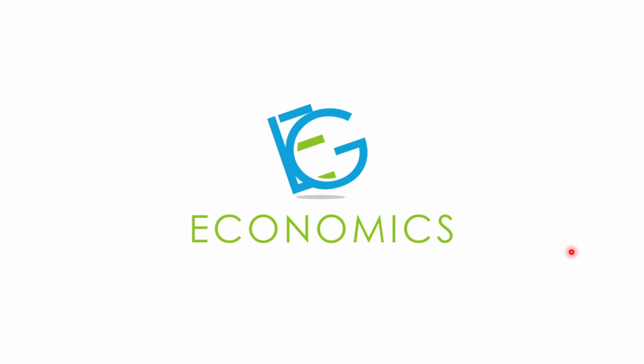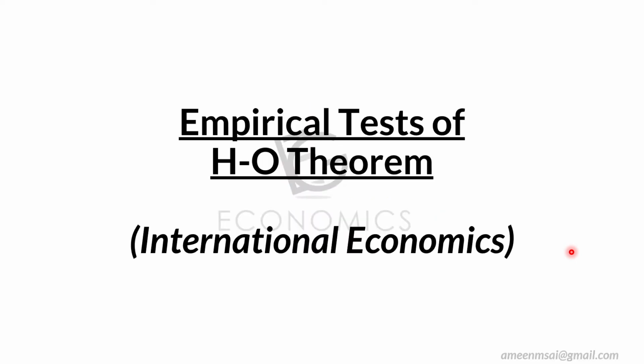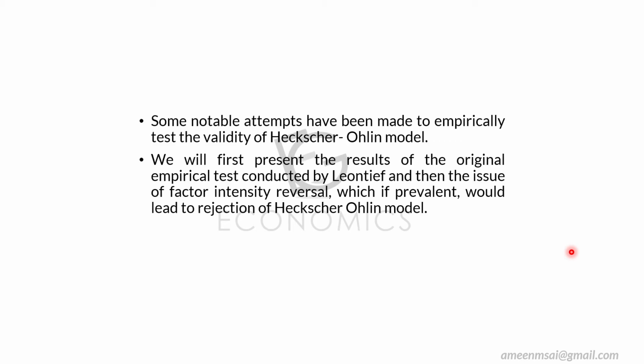We call it the empirical test of HO theorem. The empirical test in the sense that when we conduct real tests in order to prove the HO theorem, two main limitations or criticisms come forward. That's why we call it the empirical test. We title this video as empirical test of HO theorem, or the Heckscher-Ohlin theorem. Let's go more into the topic.